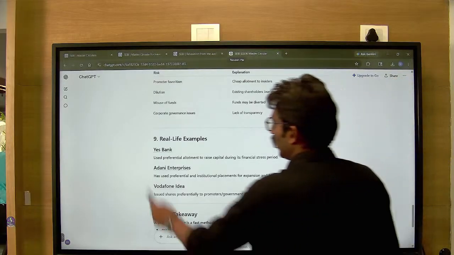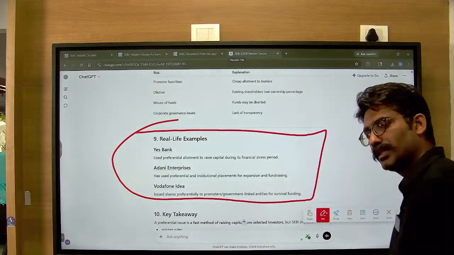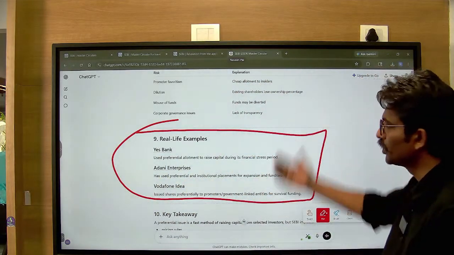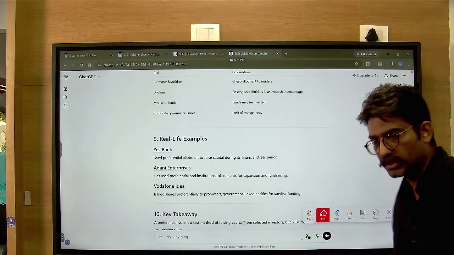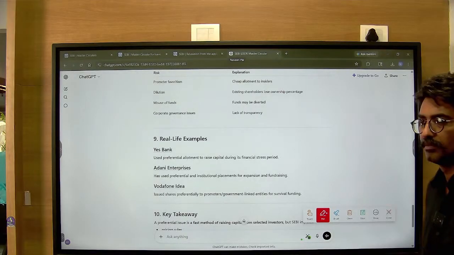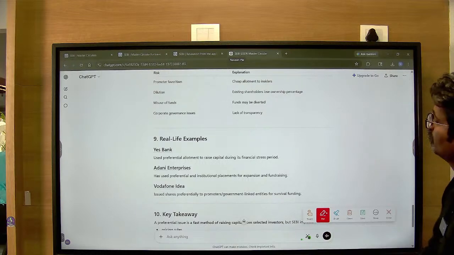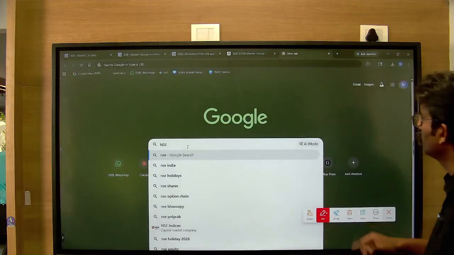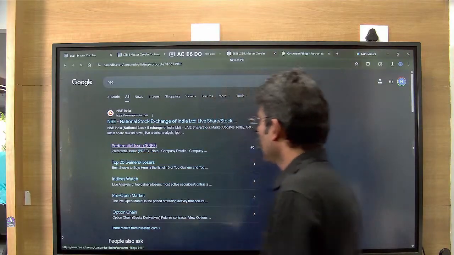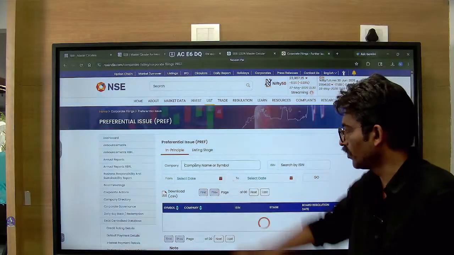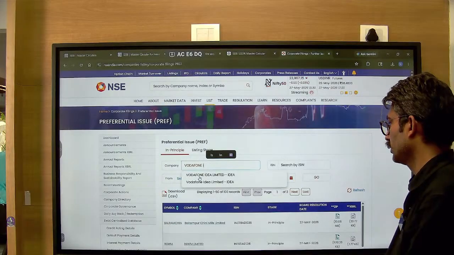Now, let's look and understand some of the companies which have gone for fundraising. So now you will show us how to search on NSE's website. Go to Google search and just do preferential allotment the way we did. You remember we just did a search for Vodafone India. Google search, can you do? Yes, here is the preferential issue. Put the name of the company, maybe Vodafone India. Yes, the name has come. Just select.